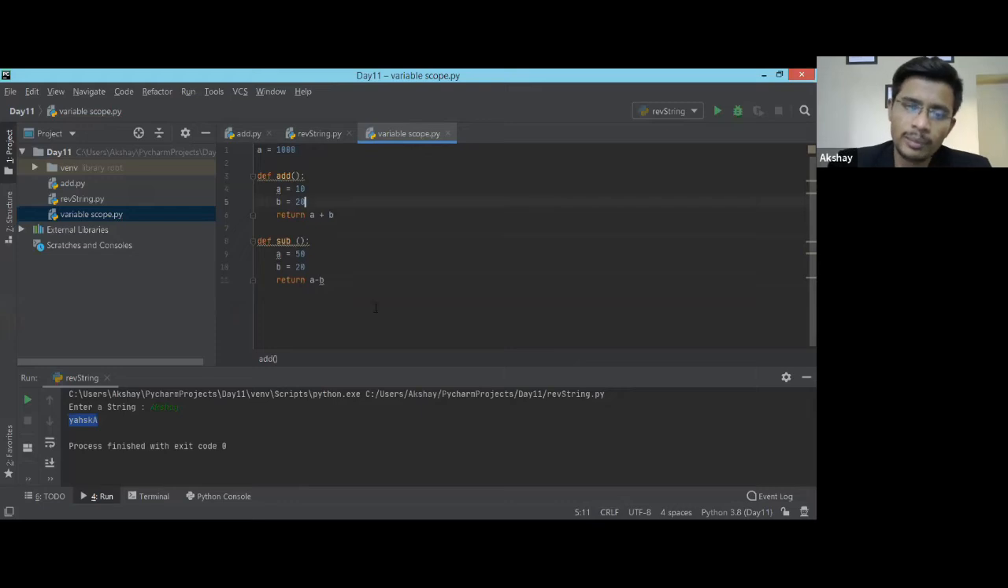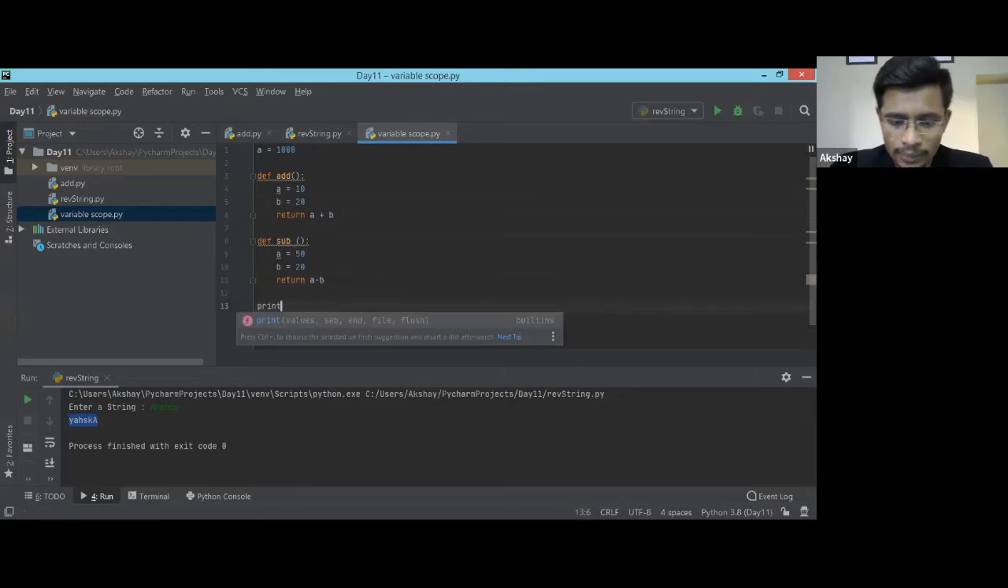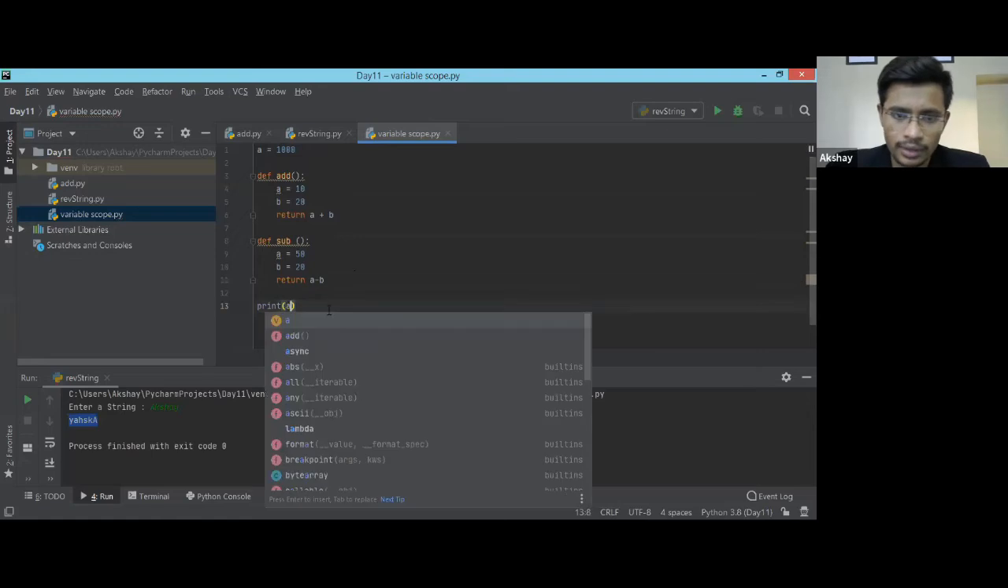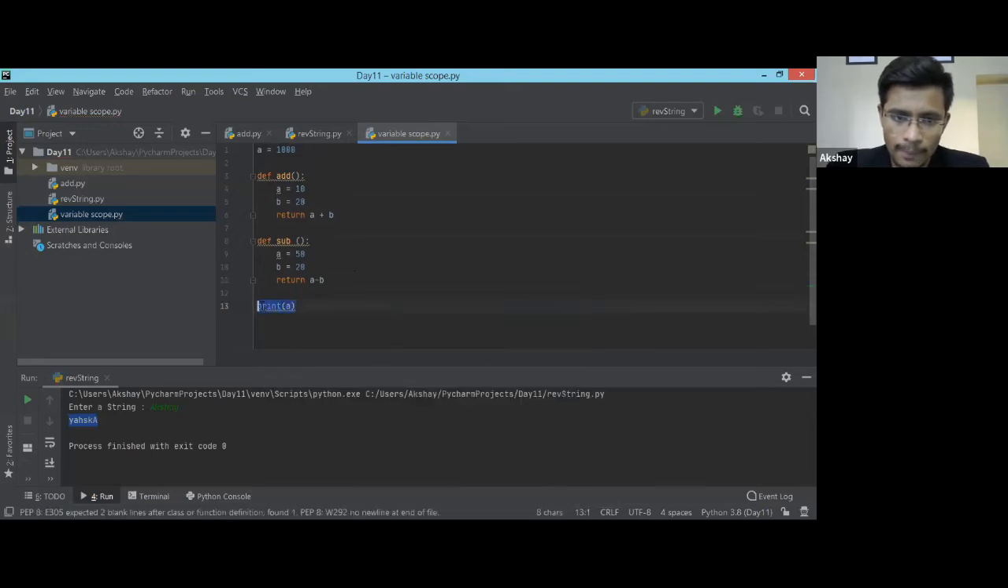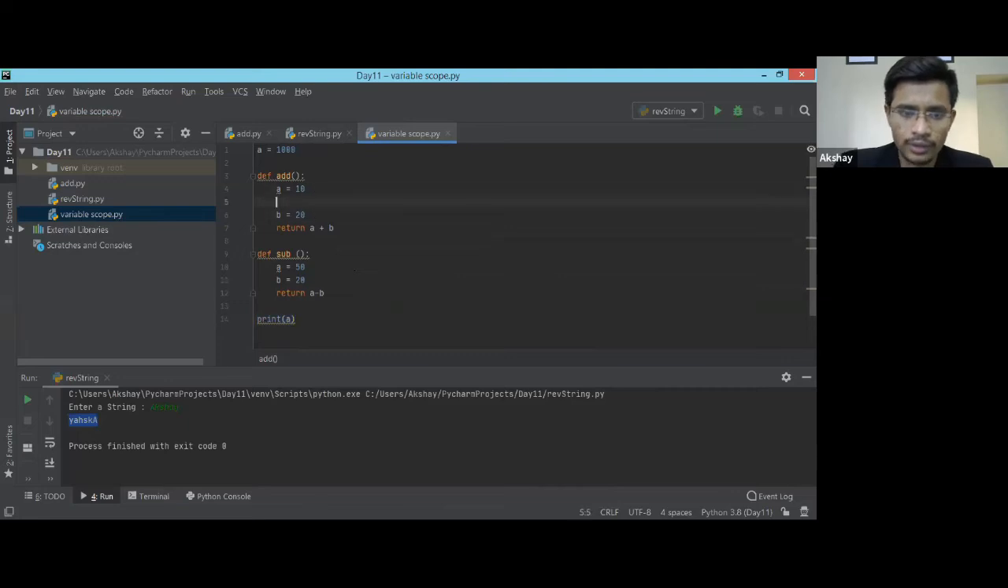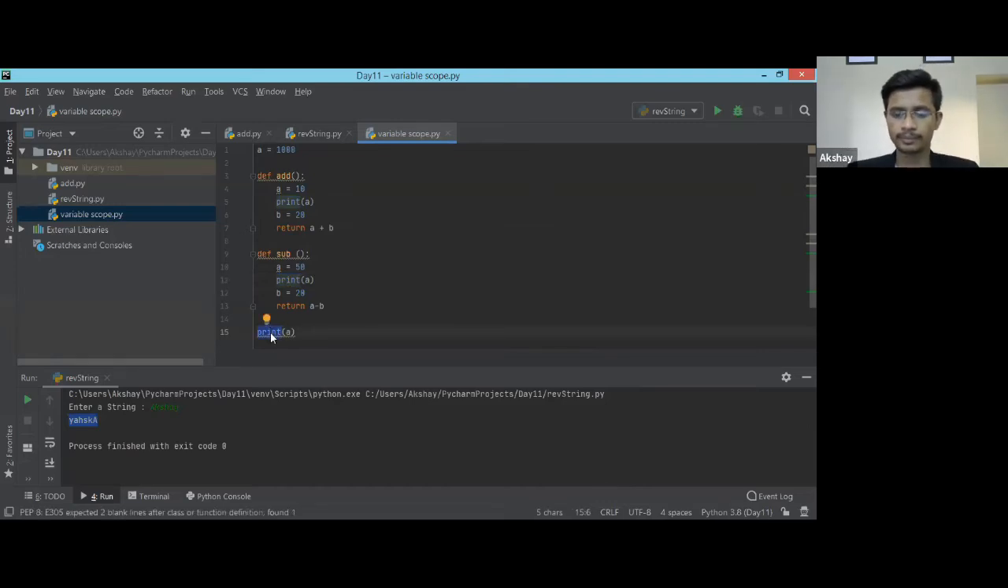Okay, so now tell me what will be the output when I print a over here. Print a. I'm going to do it everywhere, over here as well, and over here as well. Okay, 1000. So this is the first, this is second, and this is third. What will be the output of the first? What will be the output of the second? What will be the output of the third print statement? Yes, tell me.